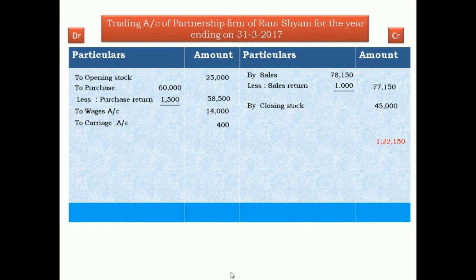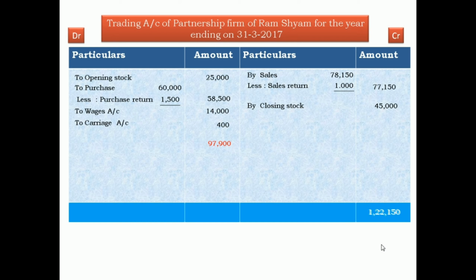Now total of credit side is 1,22,150 and total of debit side is 97,900. Now we find out the gross profit or gross loss. Now total of credit side is more than debit side. Now we write both sides at 1,22,150.